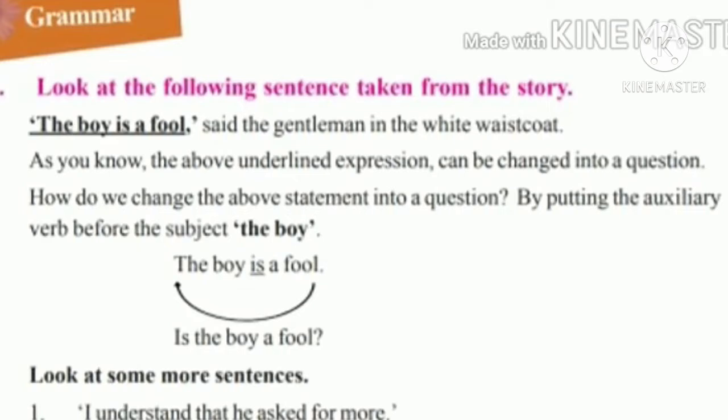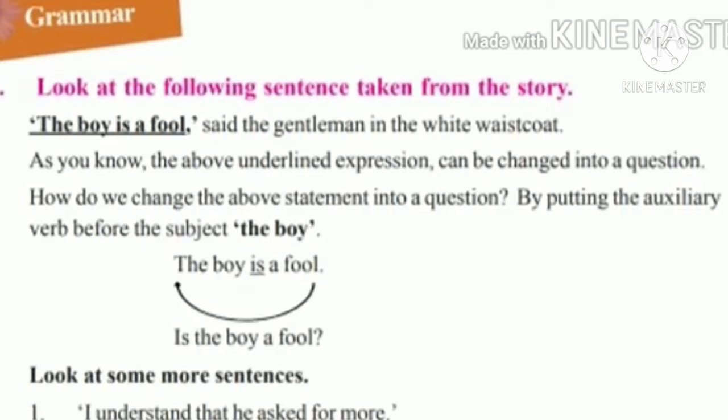Here, what is the auxiliary verb? So how can we change that sentence into a question sentence? By keeping the "is" before "the boy", and we keep the question mark. What is the sentence after changing it into a question? Is the boy a fool? And keeping the question mark. All of you understood how to write the sentences into questions, keeping the auxiliary verbs before the subject, and also by keeping the question mark.